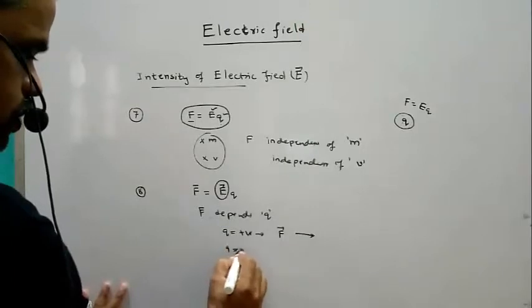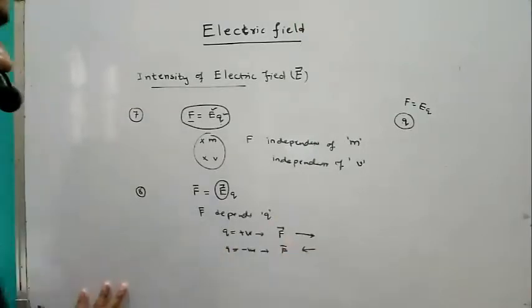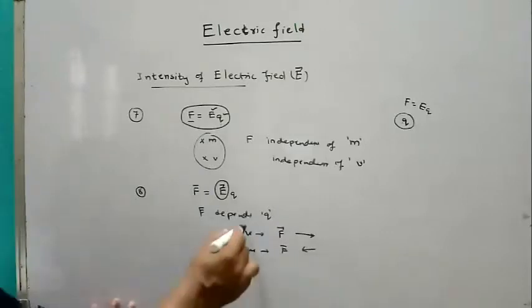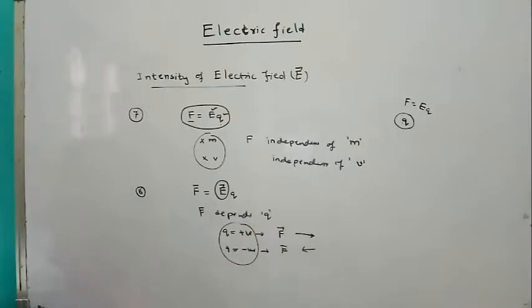If Q is negative, the force direction is opposite to the initial direction. So it depends on the nature of the charge. These are the 8 points about the intensity of electric field.